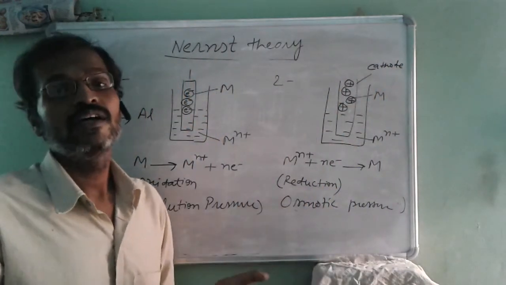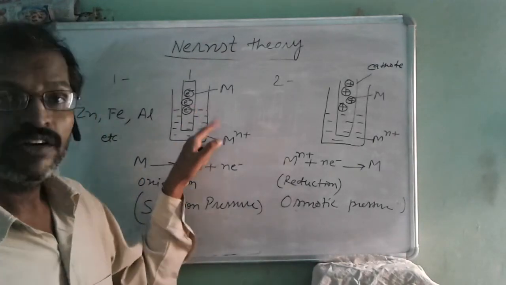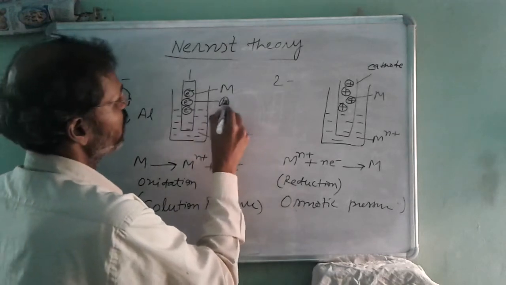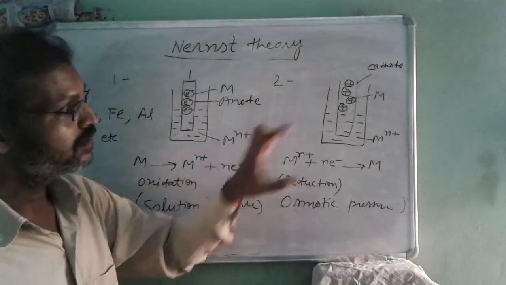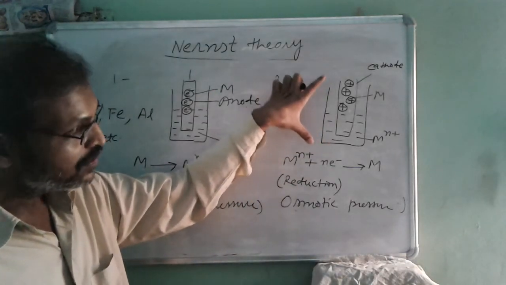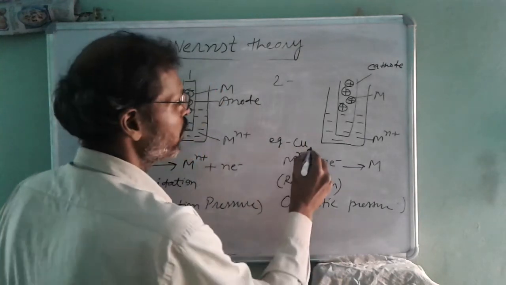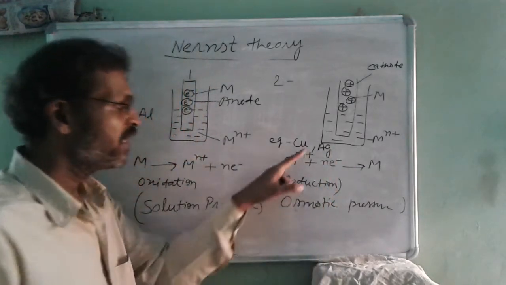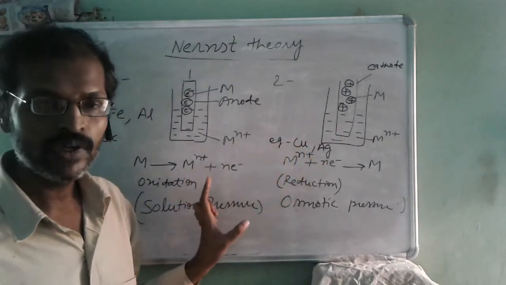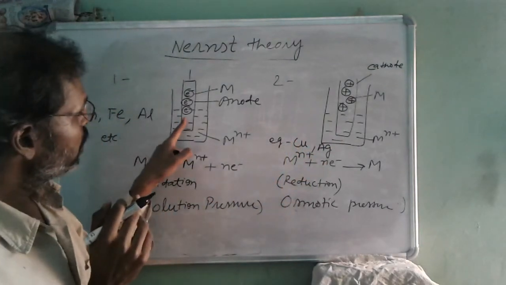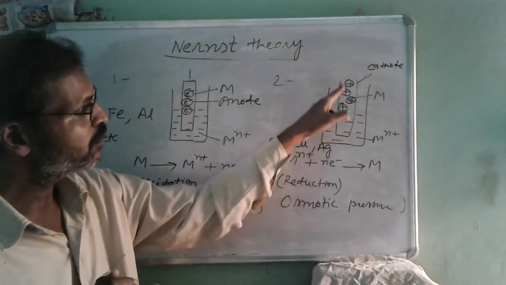Cathode is the electrode at which reduction takes place, and the other is the electrode at which oxidation takes place, which acts as anode. What are the examples of metals that act in this way? Many metals, for example copper and silver. These metals, when dipped in their own salt solution, behave in this manner. So this metal acquired negative charge, and this metal acquired positive charge.